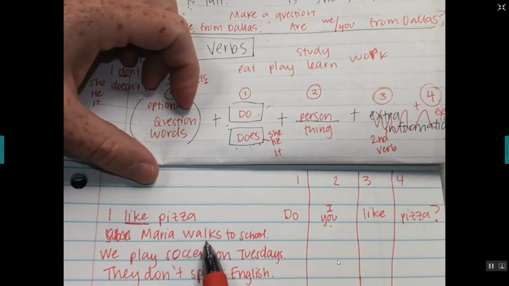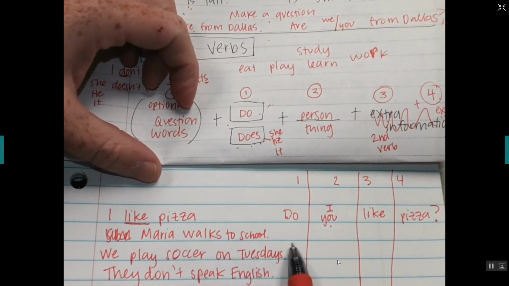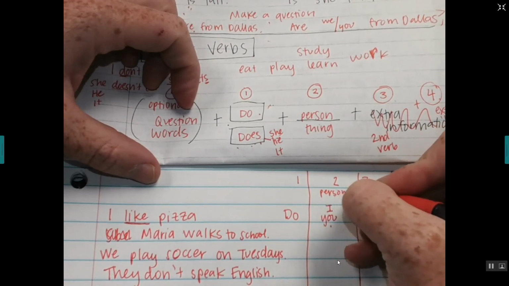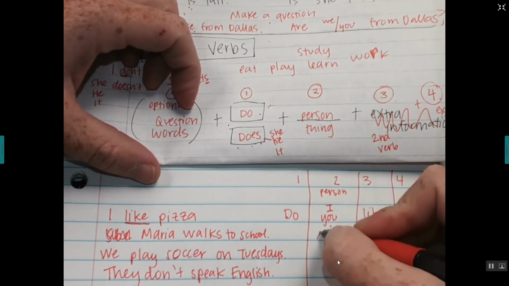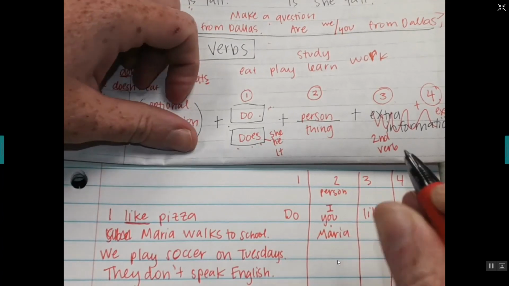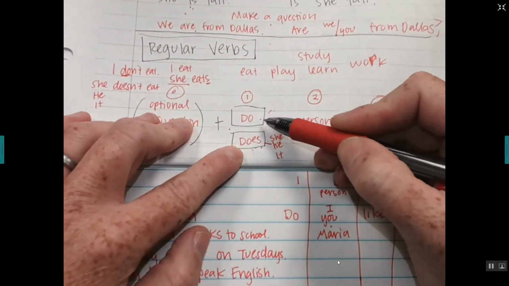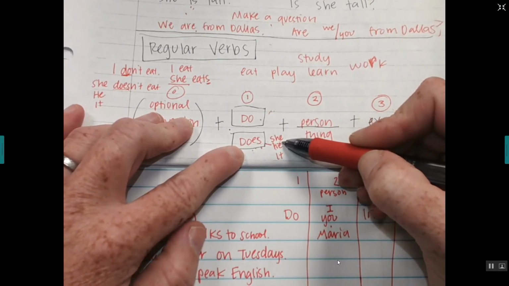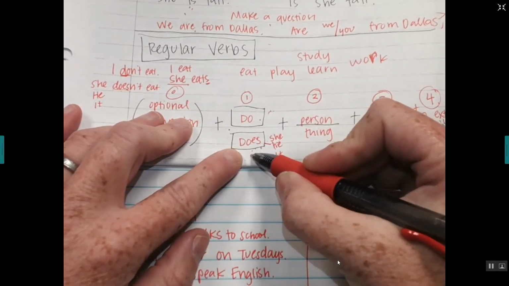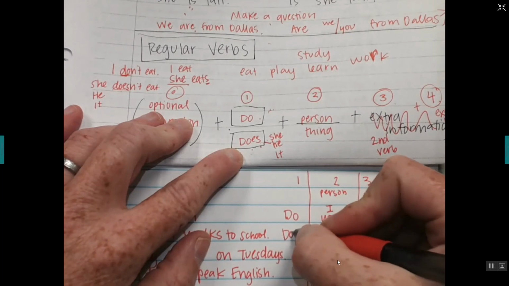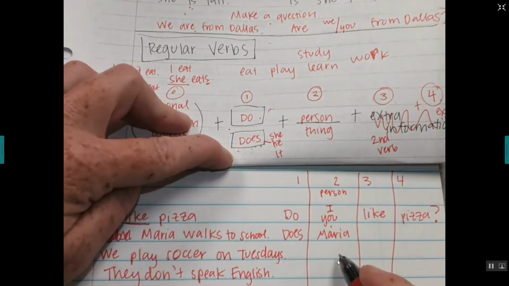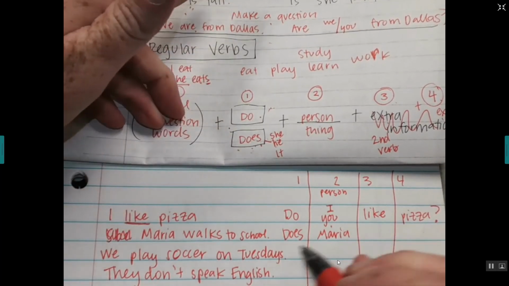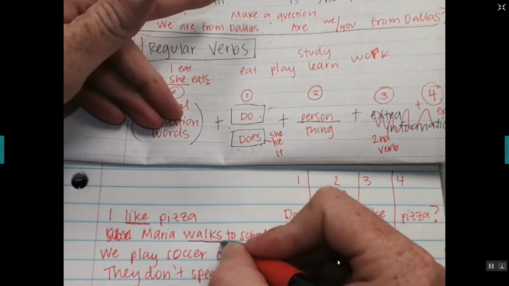Maria walks to school. Okay, so who's our person? Let's do this. Number 2 is the person. Who's our person? Maria, right? So when we're deciding if we need to use do or does, is Maria a she? Yeah, she's a she, so we need to use does. Does Maria. All right. Third. What's our verb? Our second verb.